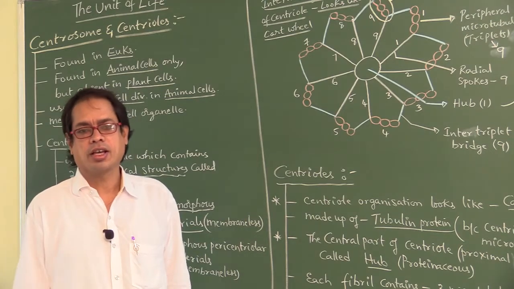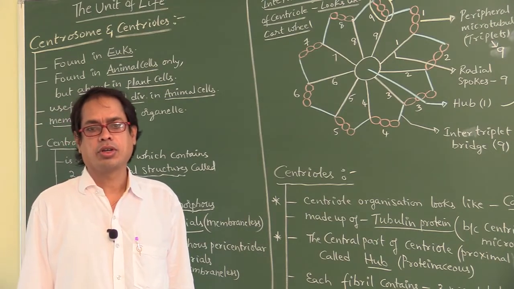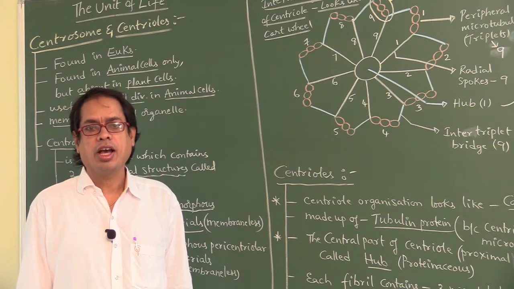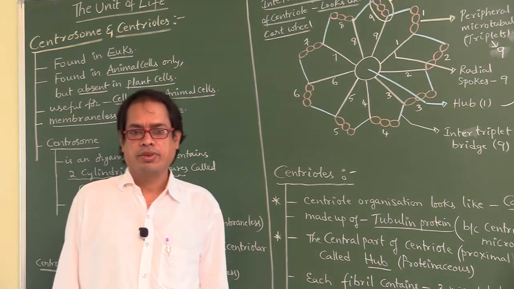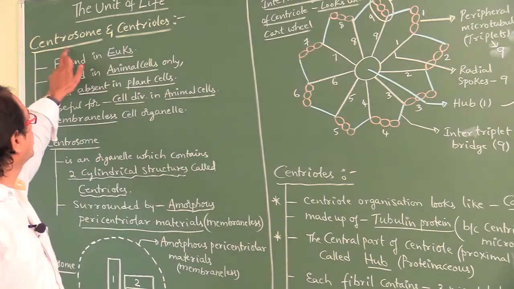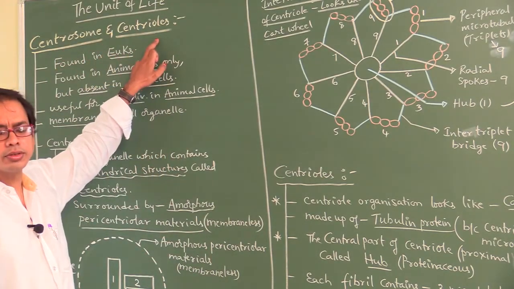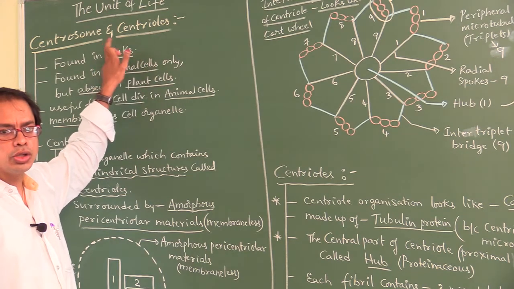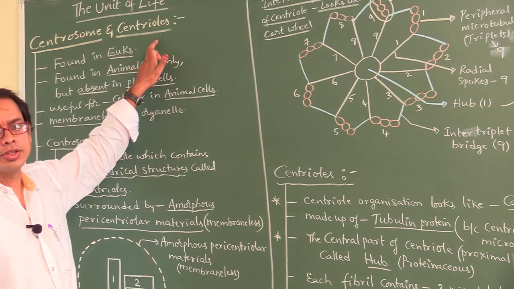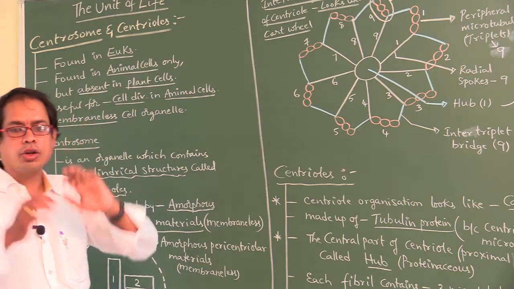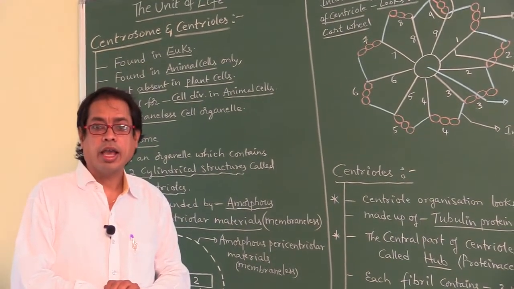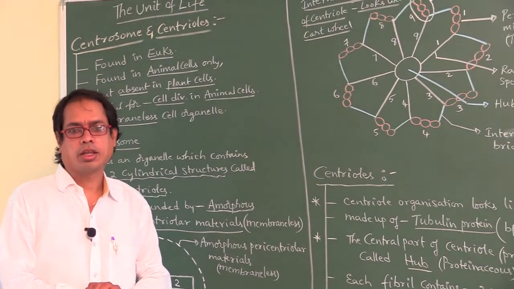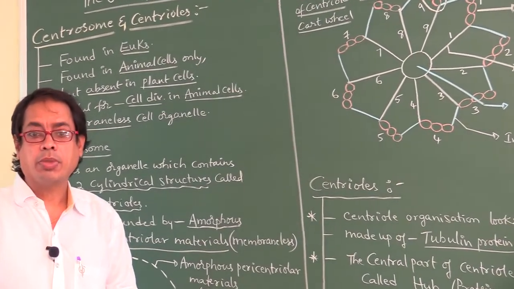In the previous class, we discussed cilia and flagella. Today, we discuss centrosome and centrioles. What is that? Centrosome and centrioles. These are found in animal cells only, absent in plant cells.